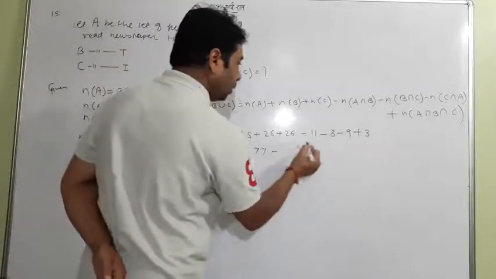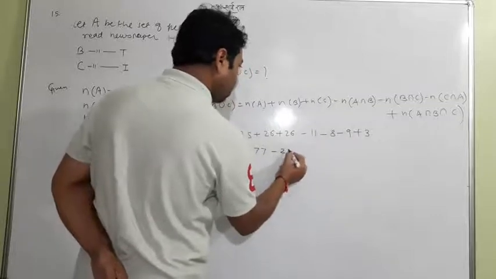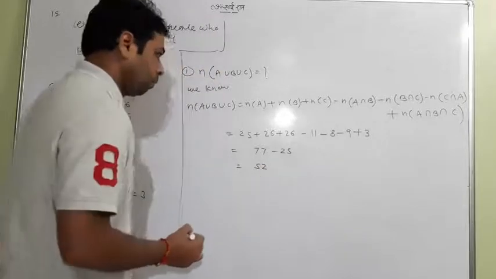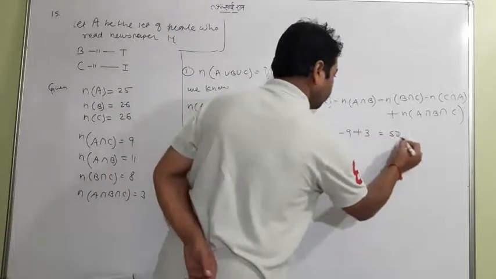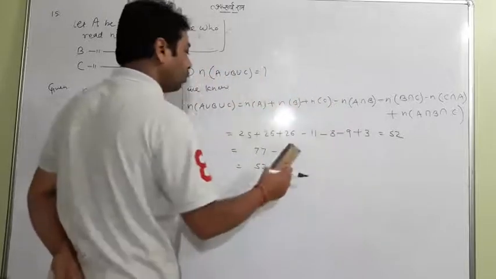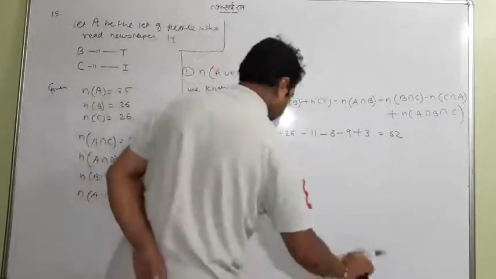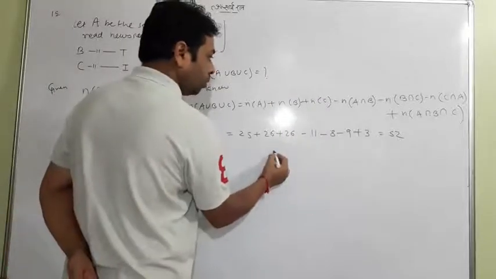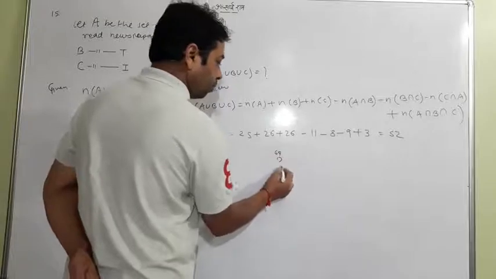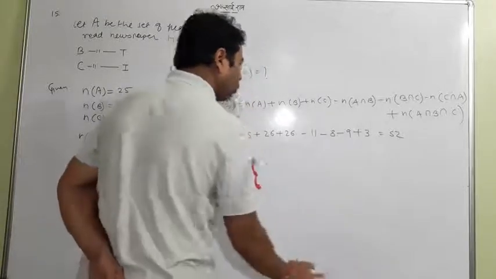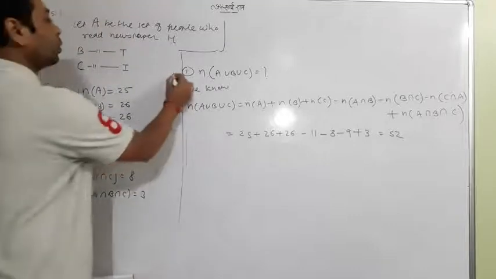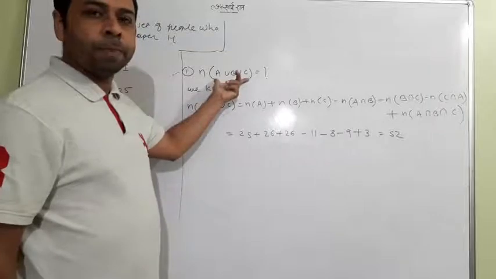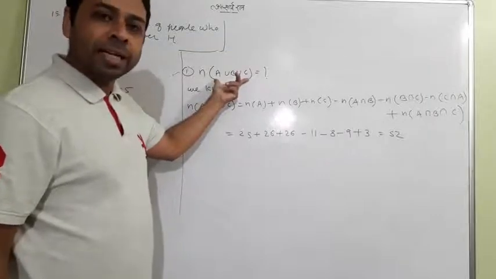77 minus 11, minus 8, minus 9, that is 28, 25, meaning this is going to be 52. So I want to write it directly, 52. This is the first answer you have got till now. This is 52, which is the answer of the first question, A union B union C, and it displays the number of people who read at least one newspaper.